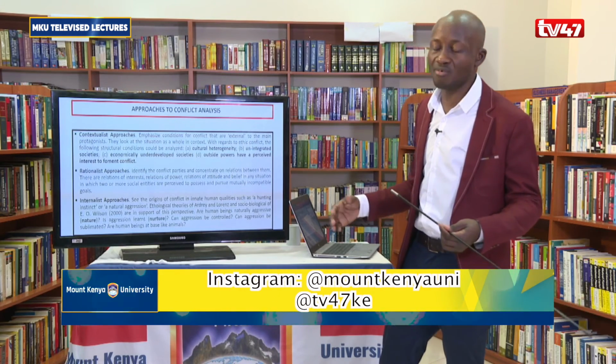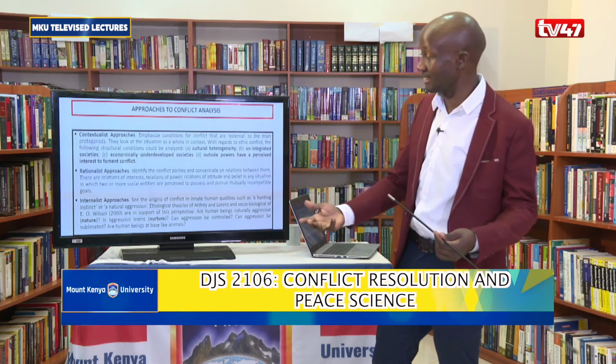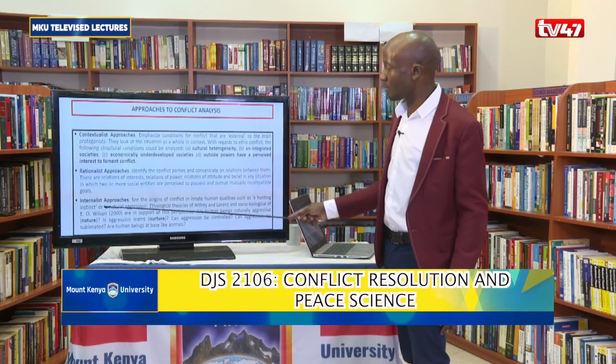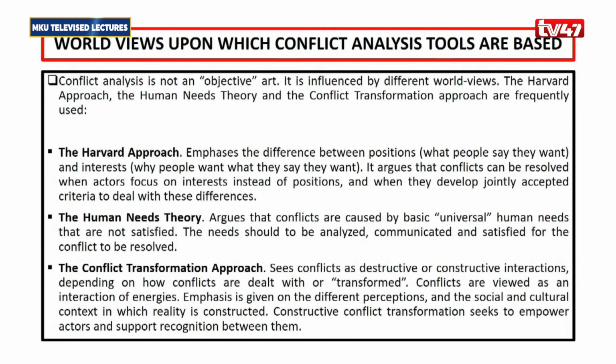So some children were born during the war and they're in their 20s and they have never known anything else other than the war. So the war for them is normal. So these internal approaches could be as a result of nature, but also because of the nature, the environment you live in could also help even reinforce some of these natural instincts towards war.